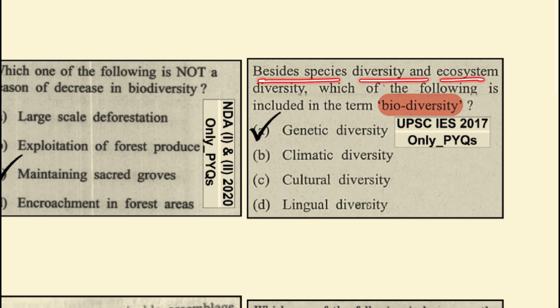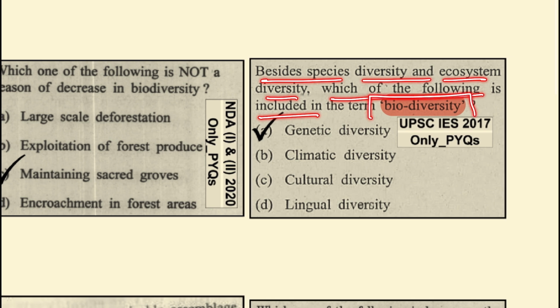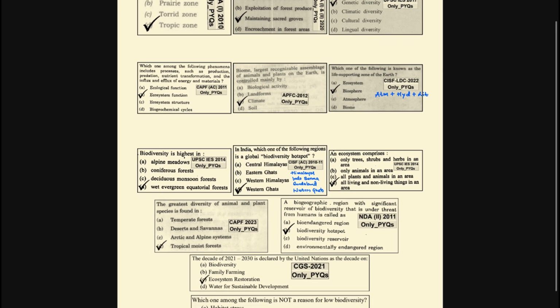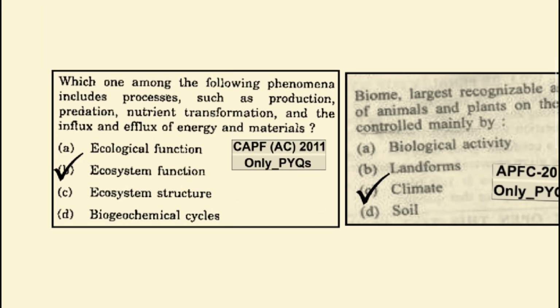Besides species diversity and ecosystem diversity, which one of the following is included in the term biodiversity? It is the genetic diversity. Which one among the following phenomena includes processes such as production, predation, nutrient transformation and the influx and efflux of energy and material?